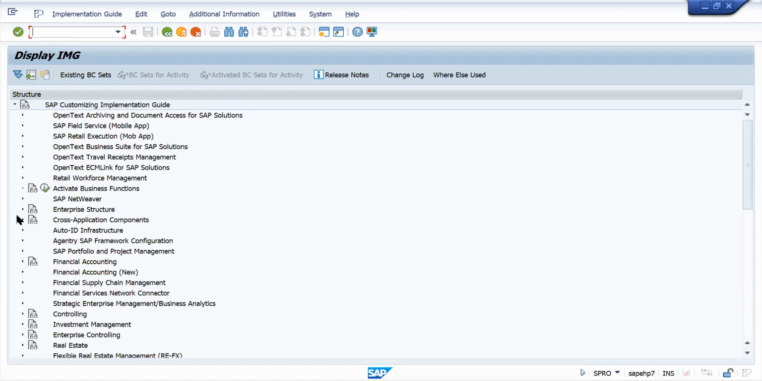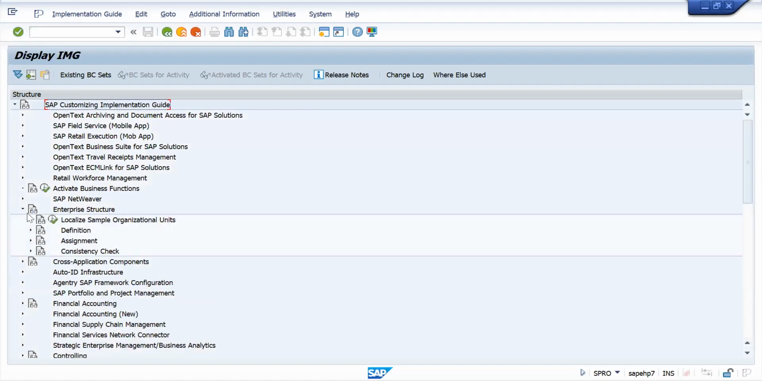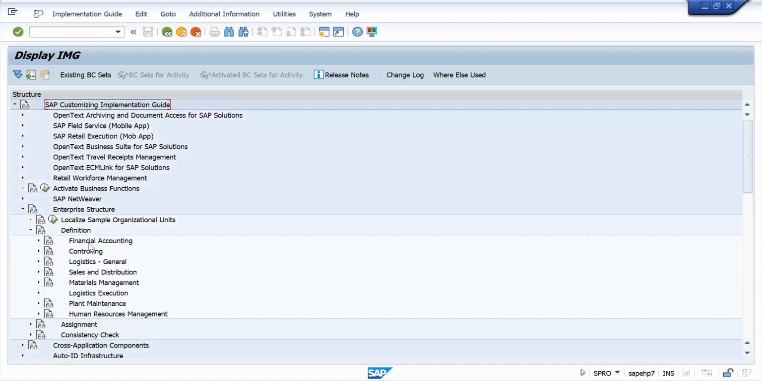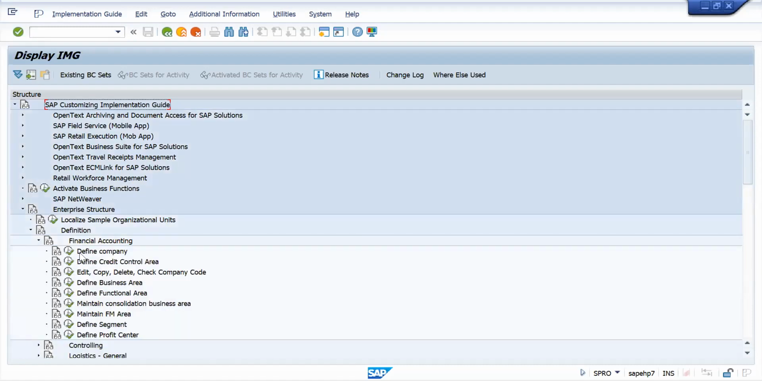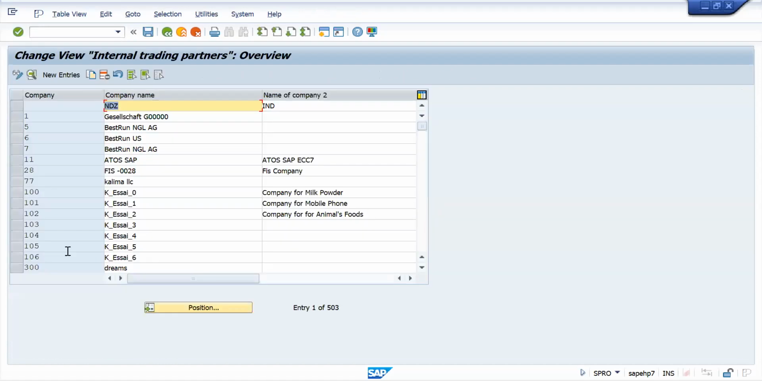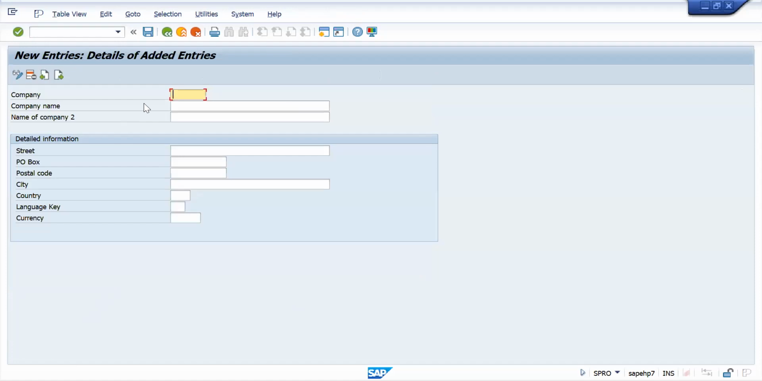See this enterprise structure, go here. Definition, financial accounting, go down. Here you can see, right, define company. Execute this one. So I will define my company. Let's say, go to new entries here, click on new entries. I will define my company. Let's say Nandini Mill.